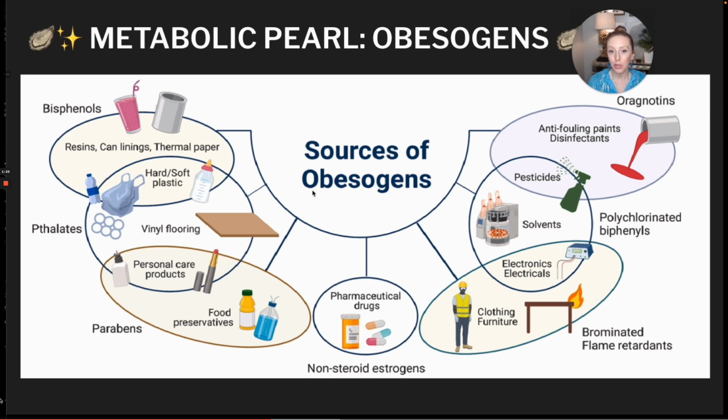They're found in food preservatives, which of course are found in lots of processed foods. They are in several drugs like antidepressants. They're on our clothing. They are in the coating of nonstick cookware. They are sprayed on our furniture and mattresses as flame retardants. They're found in toys, electronics, lots of home disinfectants. They're also in the air as part of air pollution, and pesticides are obesogens. So they're all over our food.